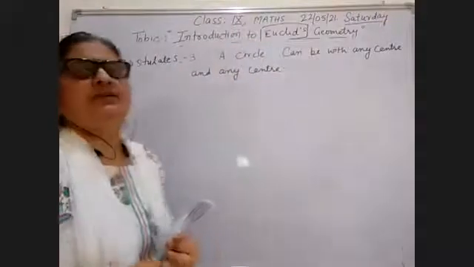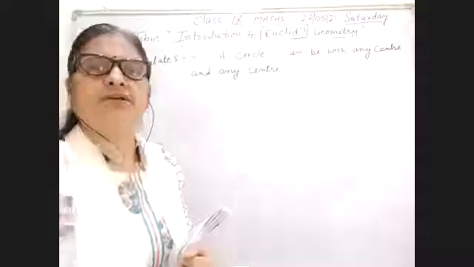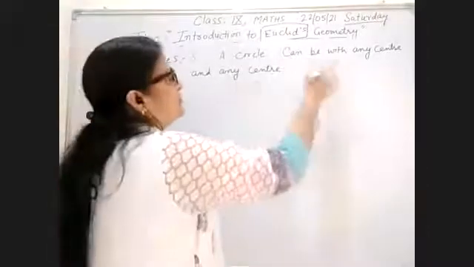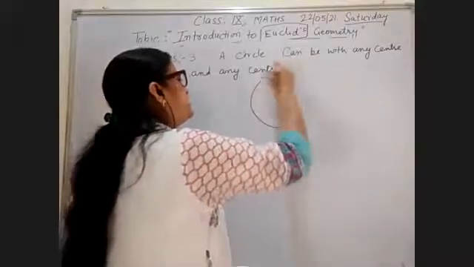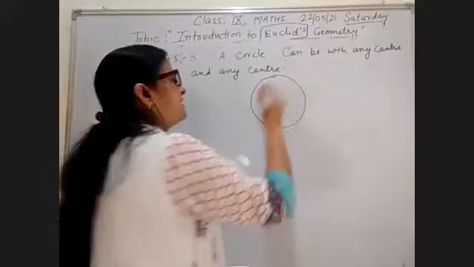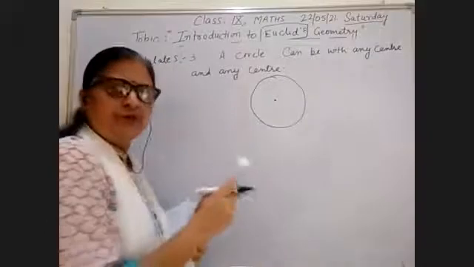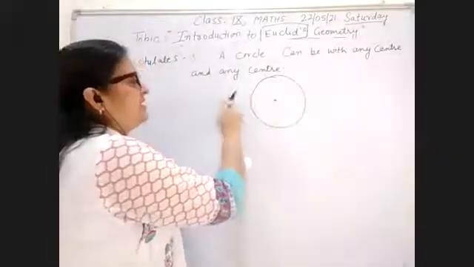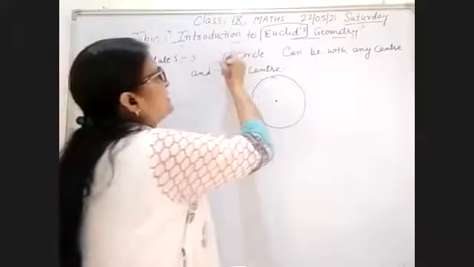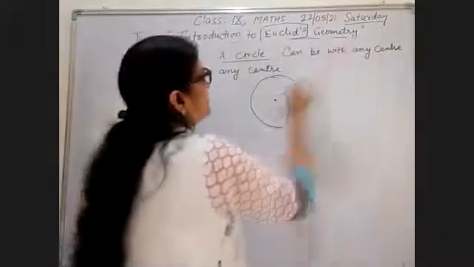What does it mean? A circle can be drawn. If you have to draw a circle of radius 2 centimeters, you can choose any center from this board, anywhere. A circle can be drawn with any center.